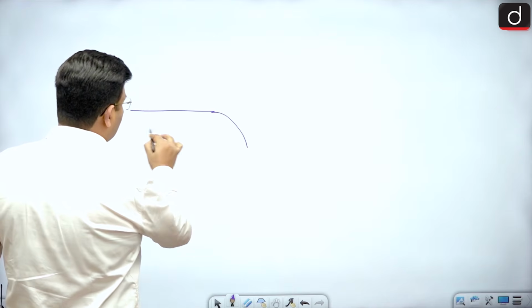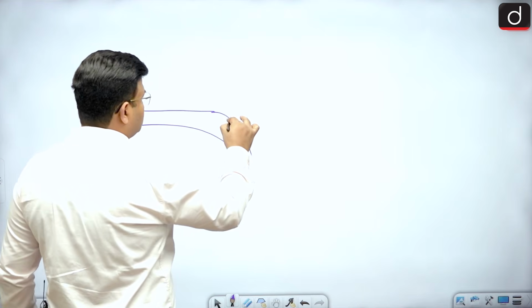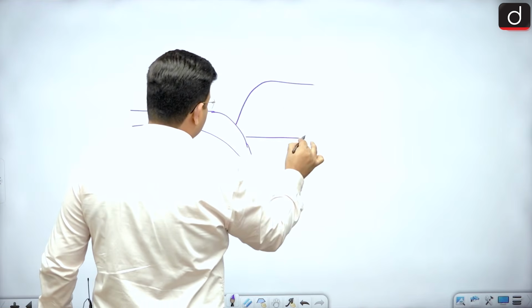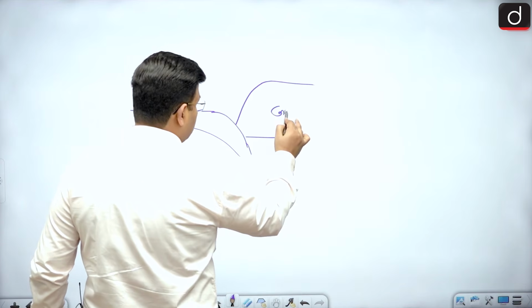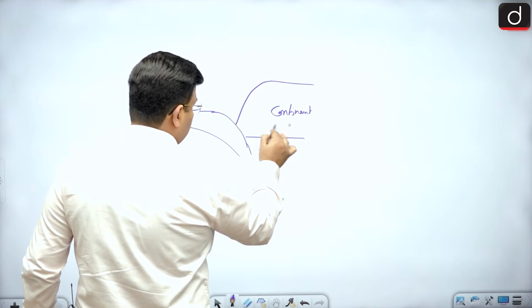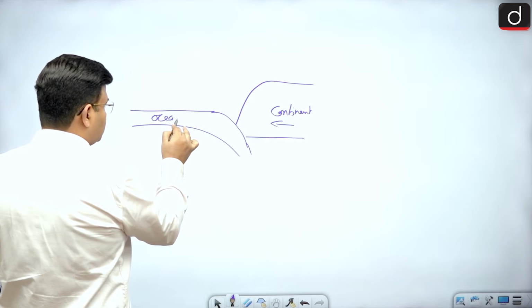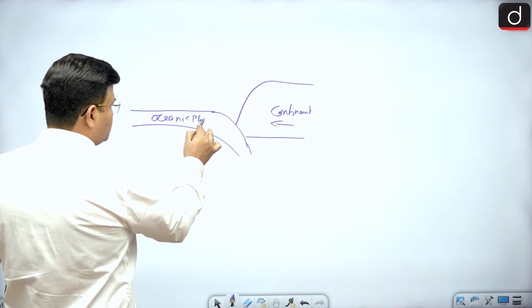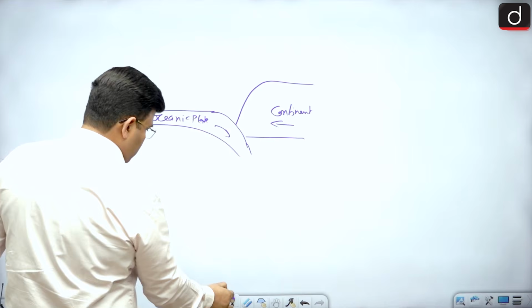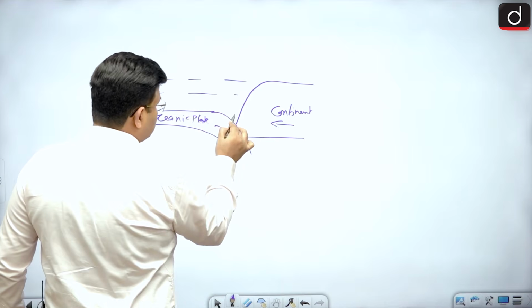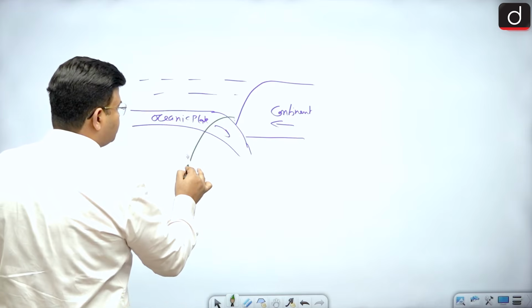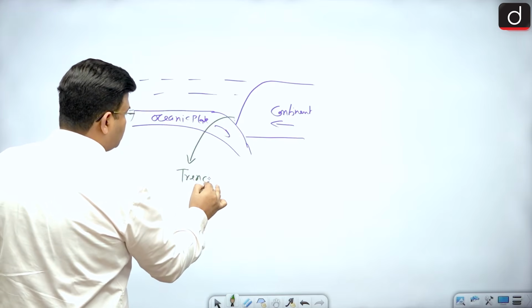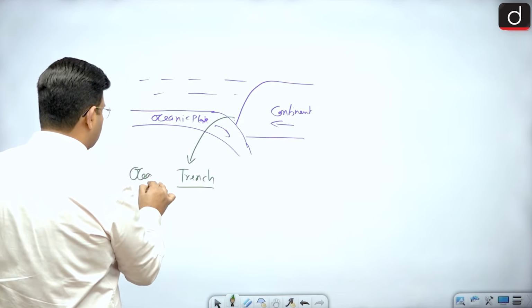Another one: when ocean-continental convergence is taking place, this is the continent, and it is moving over here. This is an oceanic plate, and the denser oceanic plate goes down, and here water is there. So the deepest part of the ocean is the trench, the oceanic trench.